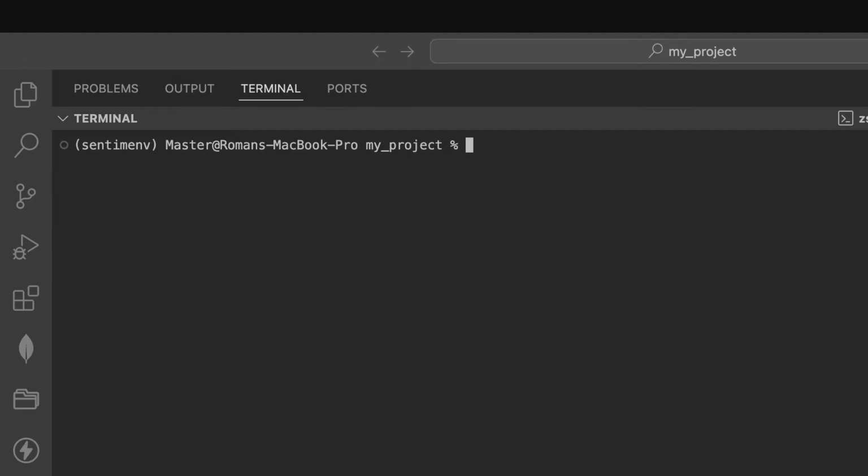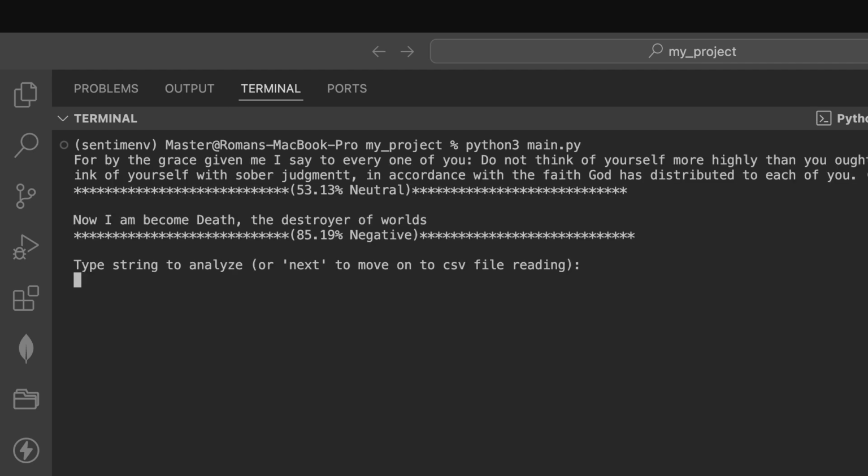Now I'm going to show you a demonstration of Sam in action. Here we are in VS Code where I am going to run Sam from. I'm going to call the main file. Here you can see that two strings have already been analyzed. The first one is a Bible verse. That one has a rating of 53.13% chance of being neutral.